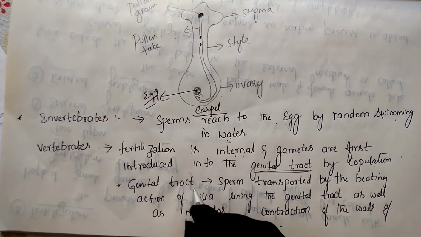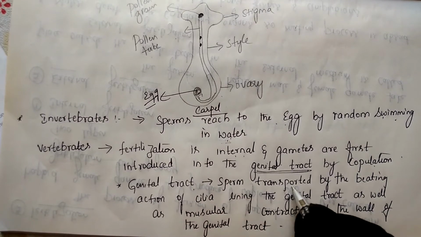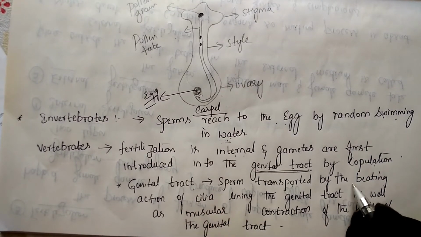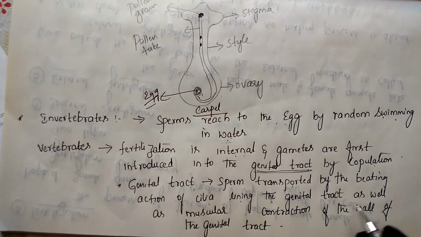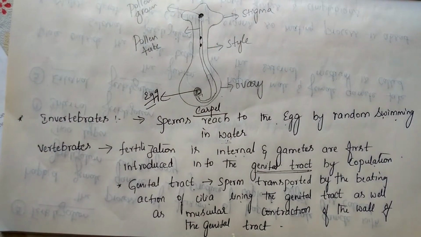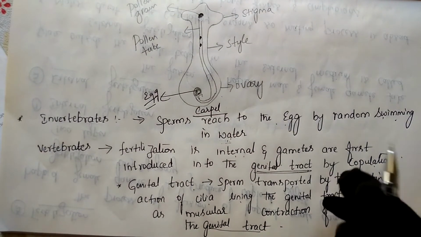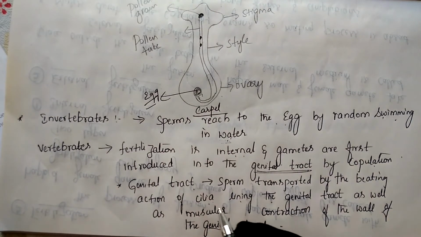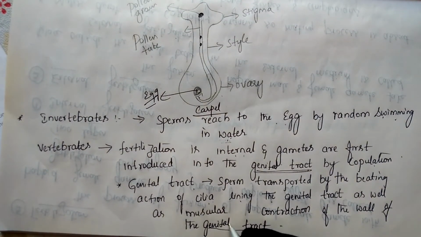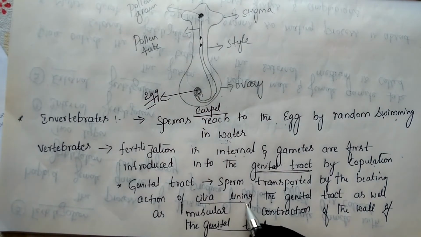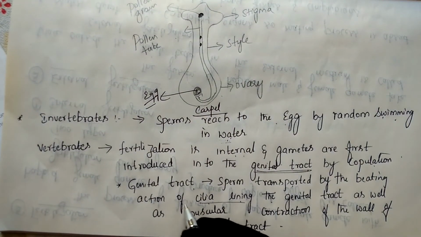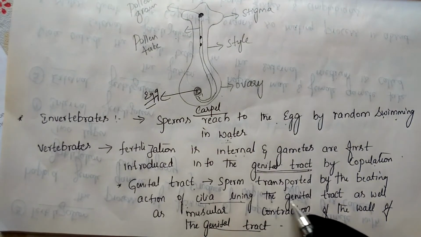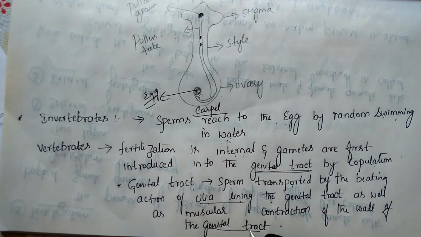So in the genital tract the sperm reaches towards the egg. How does the sperm reach the egg? By the beating action of cilia lining the genital tract as well as muscular contraction of the wall of the genital tract. The genital tract is completely lined by ciliary cells, the cells which contain cilia. With the help of the movement of this cilia, it pushes the sperm so that it reaches the egg.